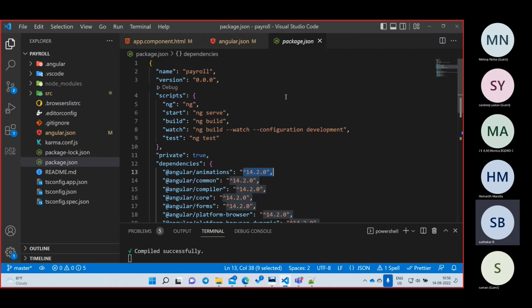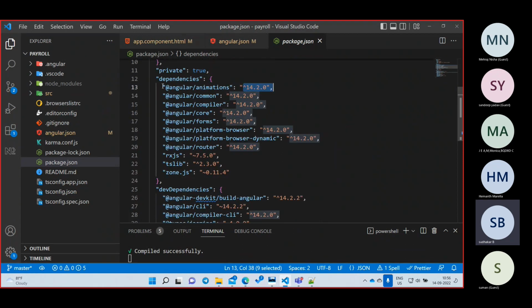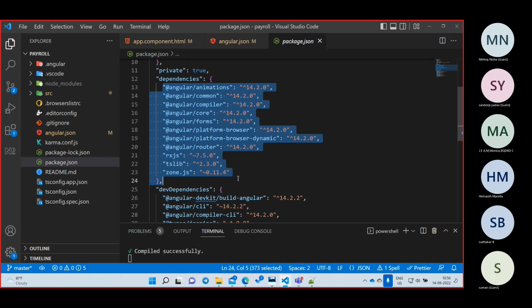Earlier I ran one command, right? npm install. What it does is, whenever you run npm install, immediately it will come to the package.json and go to the dependencies. What dependencies does it have? Angular animations, Angular common libraries are there, right? It will download all the required libraries, because npm install will go to the package.json.